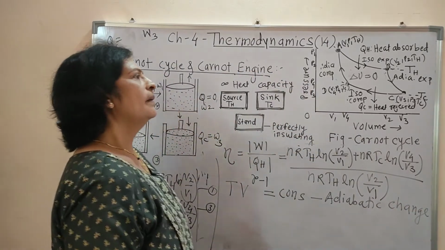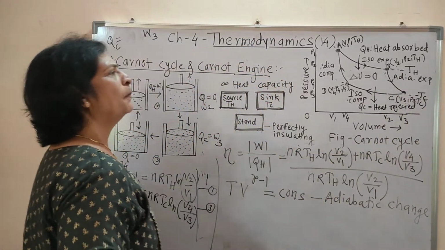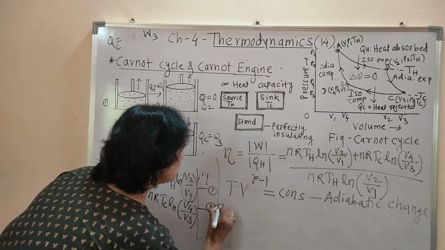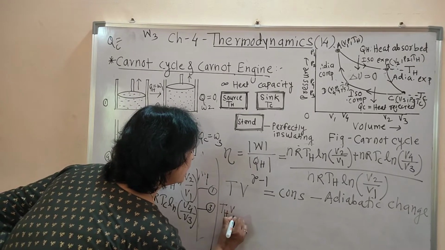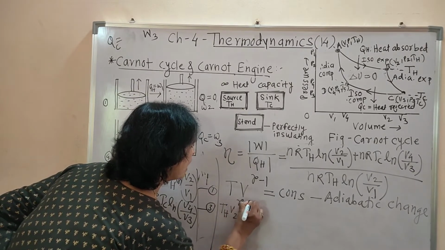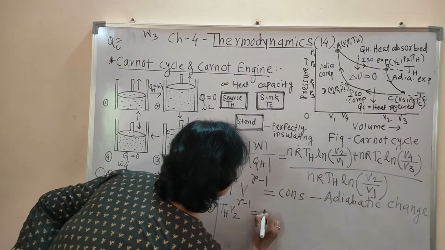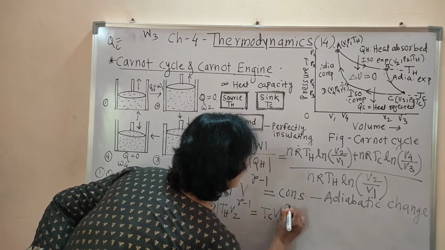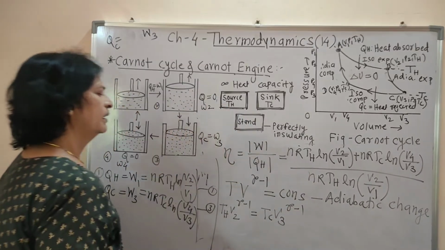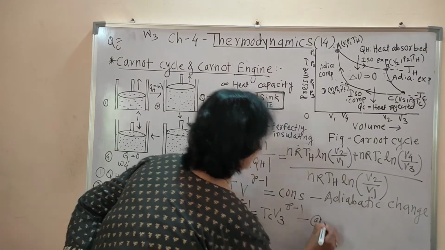Then apply the relation for these 2 points B and C. At point B, Th is the temperature and V2 is the volume, V2 raised to gamma minus 1. Then at point C, Tc is the temperature and V3 is the volume, raised to gamma minus 1. Consider this equation A.